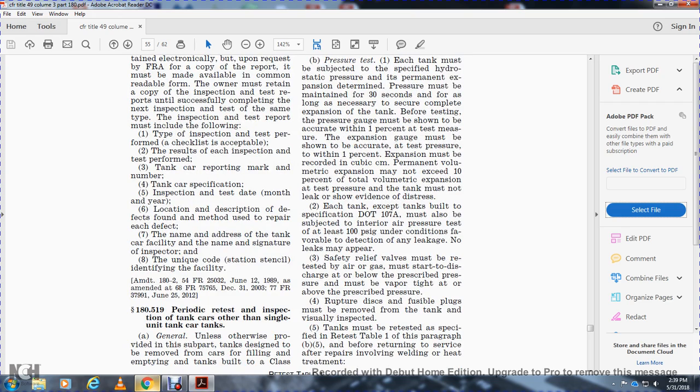Each tank, except for the tanks built to specification 107A, must also be subject to an interior air pressure test with at least 100 psi gauge under conditions favorable to detection of any leakage. No leakage may appear.